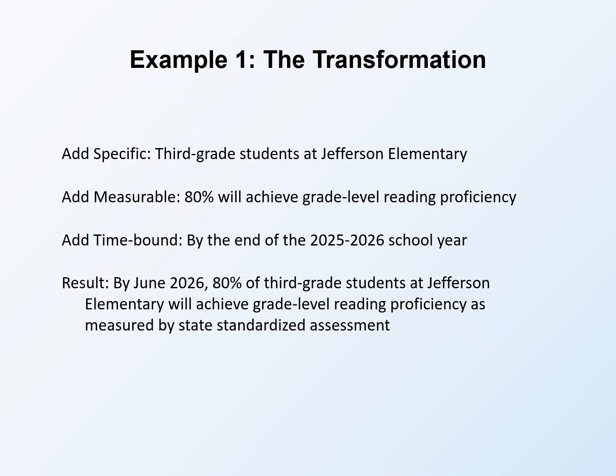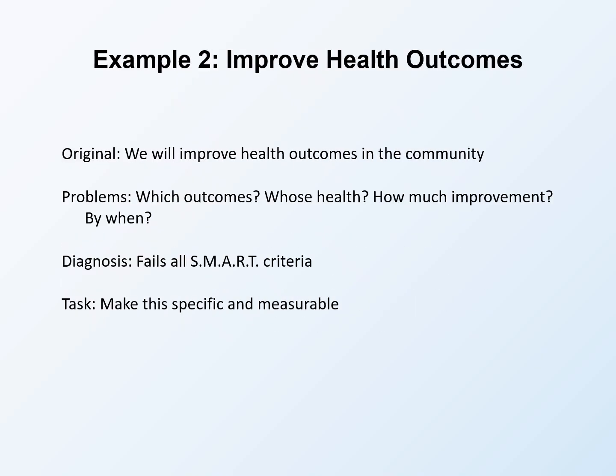By June 2026, 80% of third grade students at Jefferson Elementary will achieve grade level reading proficiency as measured by state standardized assessment. This is verifiable, measurable, and accountable. Our second example is: we will improve health outcomes in the community. This is extremely vague. The problems span all criteria.